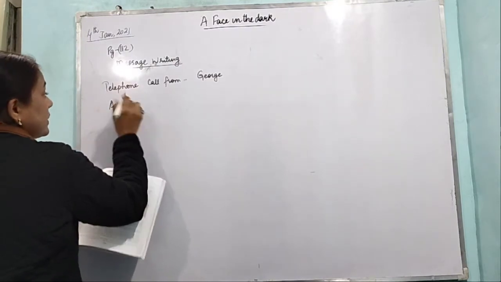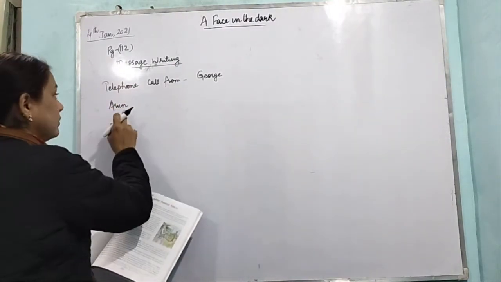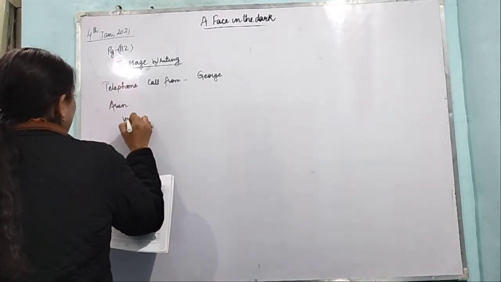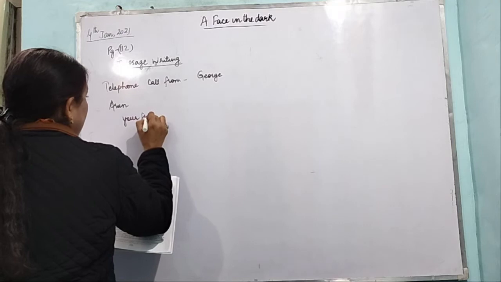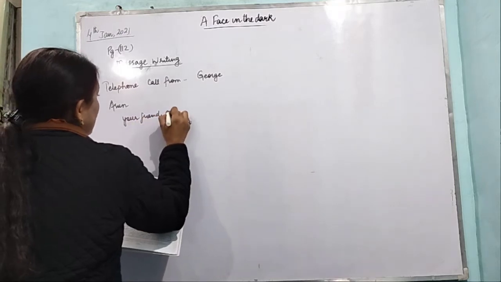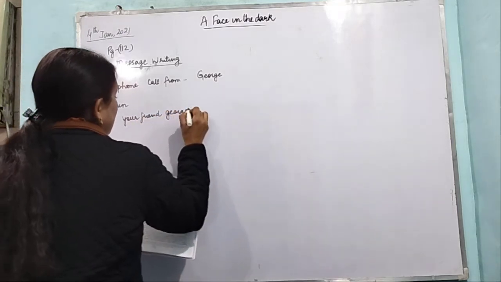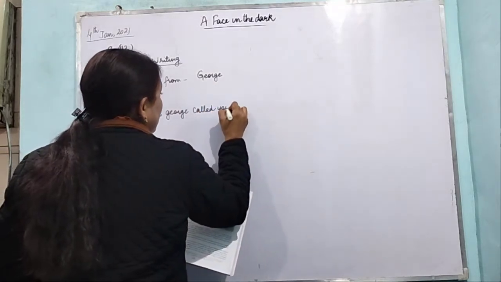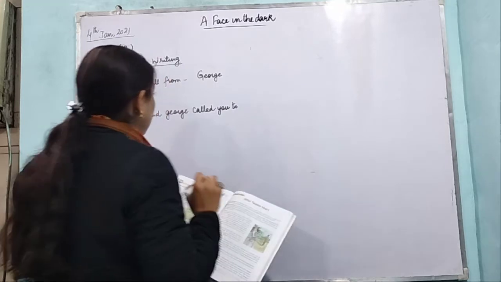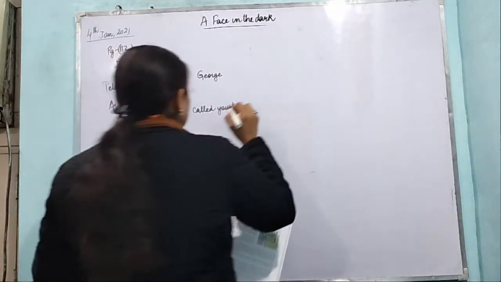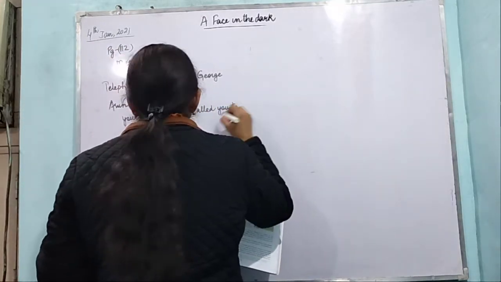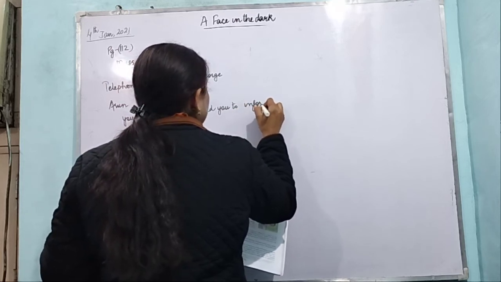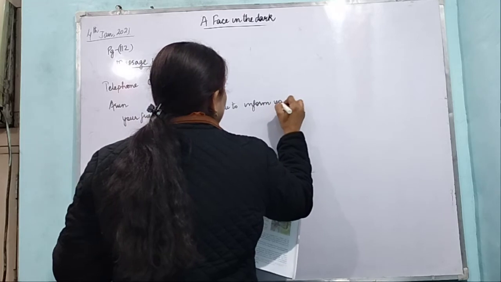Here you write down जिसके लिए हमने मैसेज छोड़ना है. Arun, that's it. Your friend George called you to inform you.